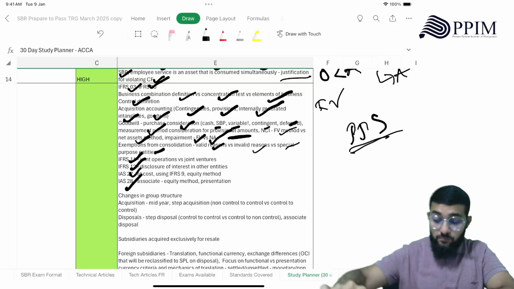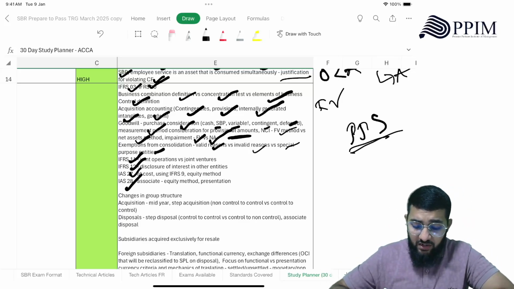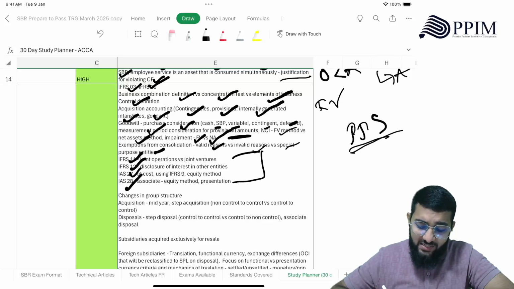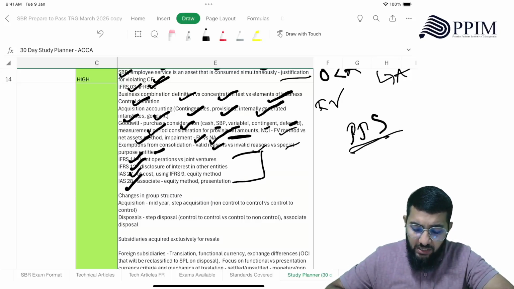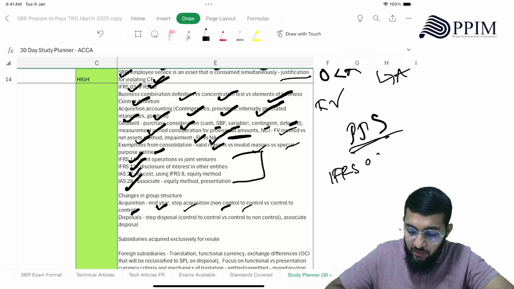All right. And then there are these standards, remember the nuances here. Then changes in group structure, where you do mid-year acquisition, step acquisition. So here, non-control to control versus control to non-control. Non-control can either be under IFRS 9 or an IAS 28 associate.